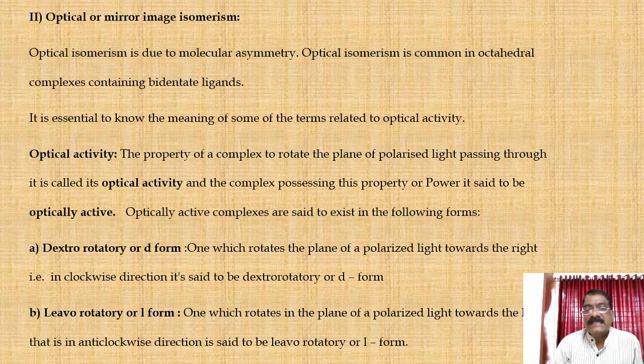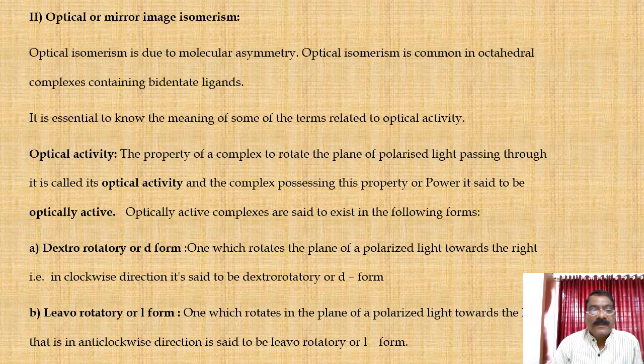Optically active complexes are said to exist in the following forms. First one is the dextrorotatory or D form. The complex which rotates the plane of polarized light towards the right, that is in clockwise direction, is said to be the dextrorotatory or D form of the complex.